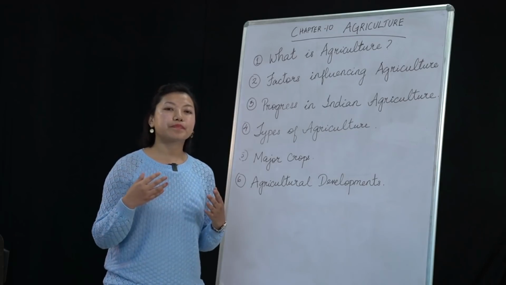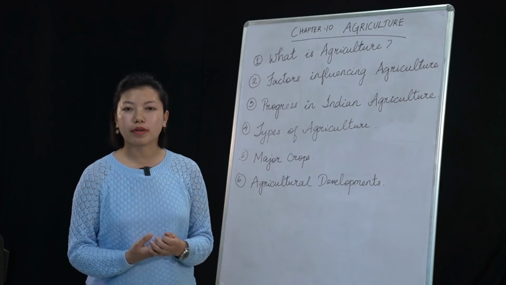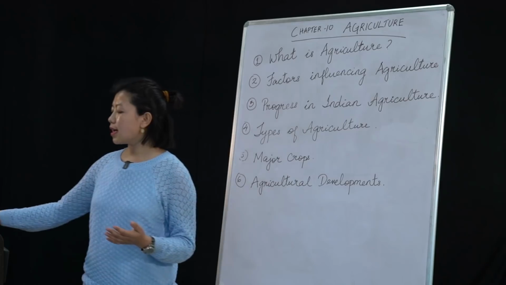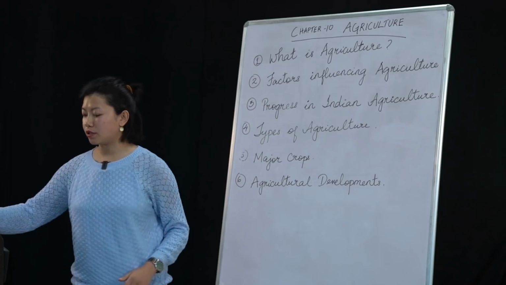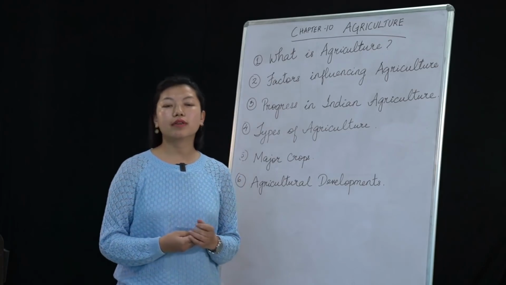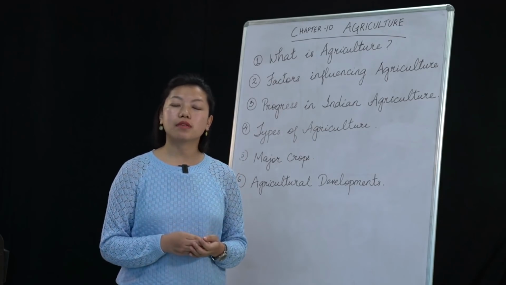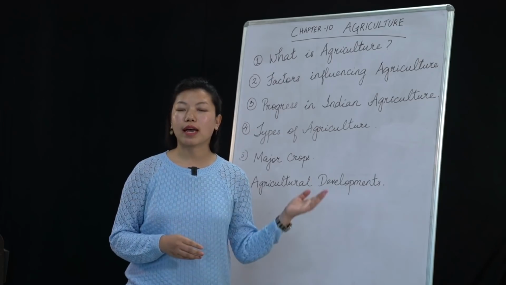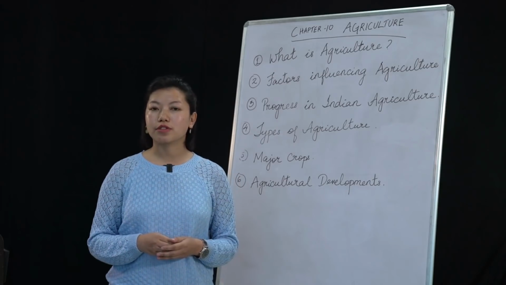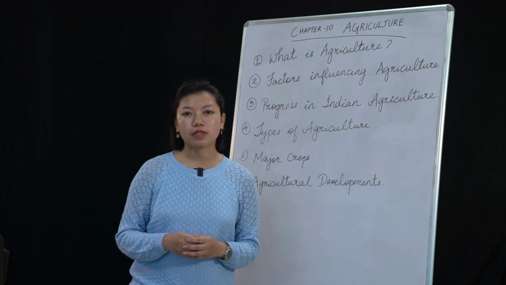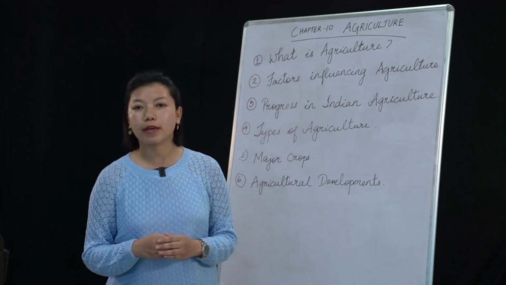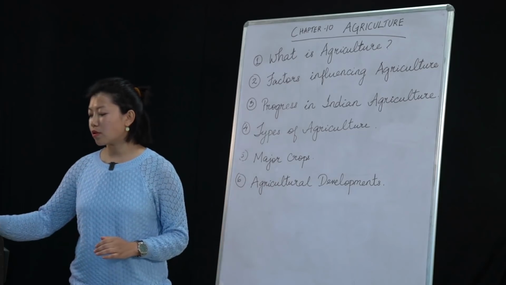Now under this commercial type of agriculture, we have another point, and that is extensive agriculture. Okay, extensive agriculture is completely the opposite of intensive agriculture, which we have learned under subsistence agriculture. Here in extensive agriculture, more people are included with machines and tools. Okay, I've repeated that earlier also.